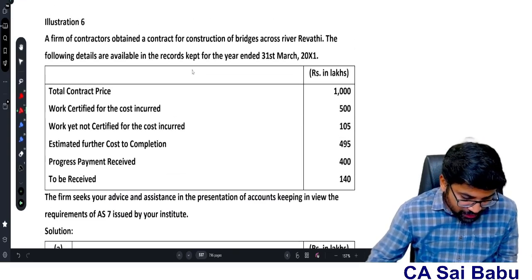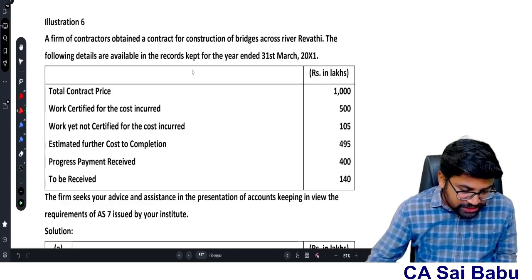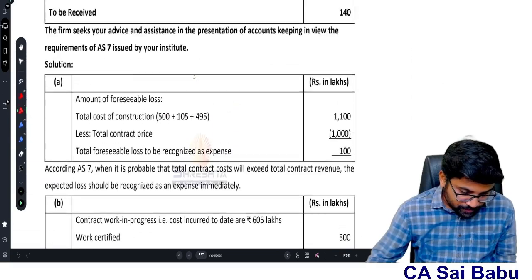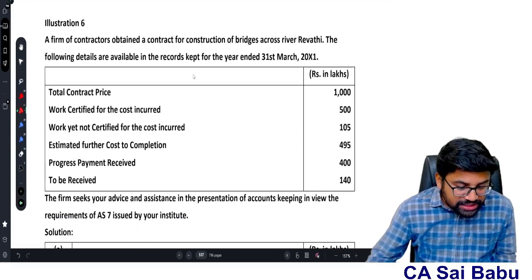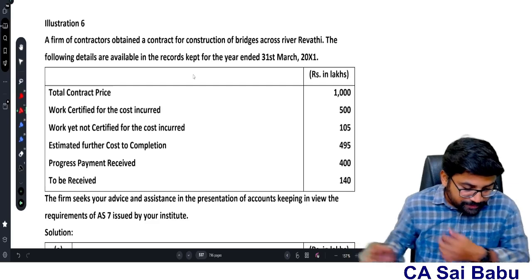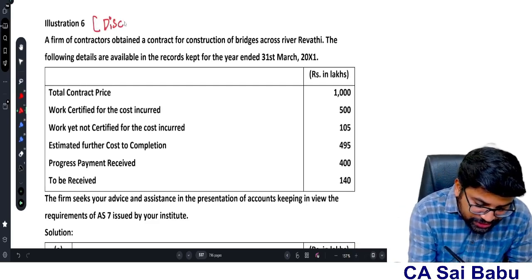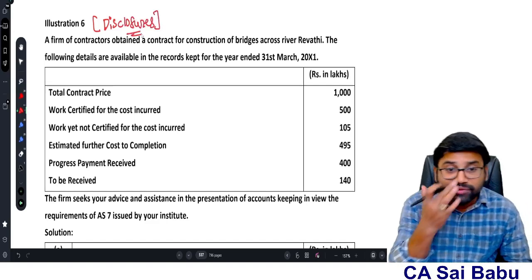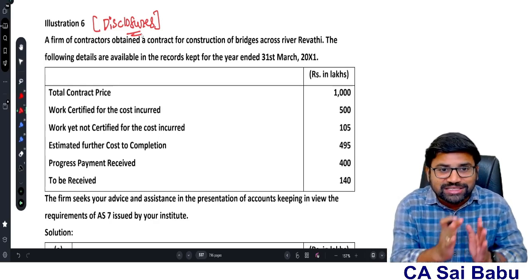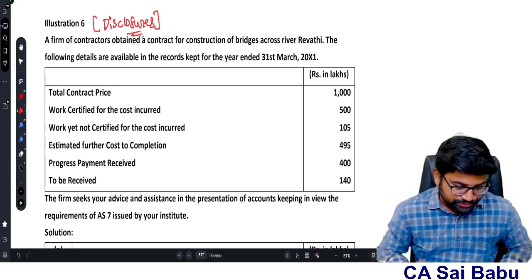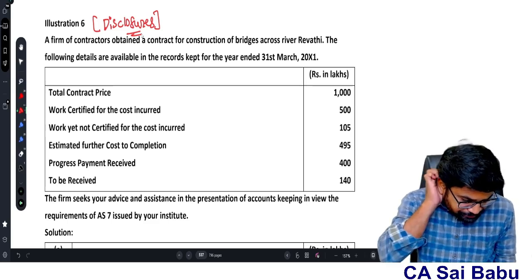Okay. Now see the next illustration, sir. Illustration number 6. Actually, illustration number 6 is a very good sum, sir. This question is relating to disclosures as per accounting standard 7, sir. Now I want every one of you to check this question if you want to get the complete understanding of disclosures. Okay. Now see this question.